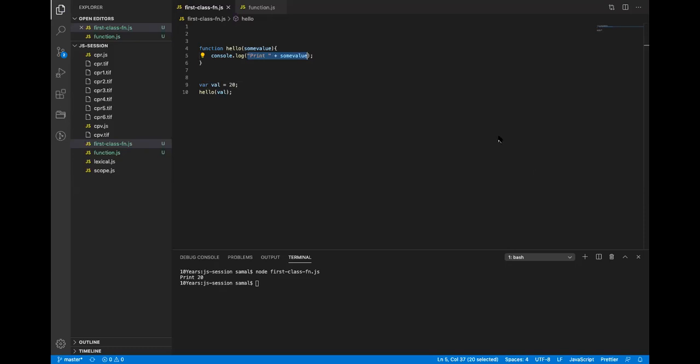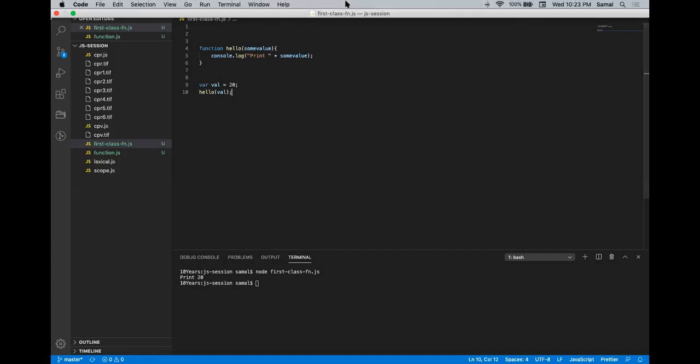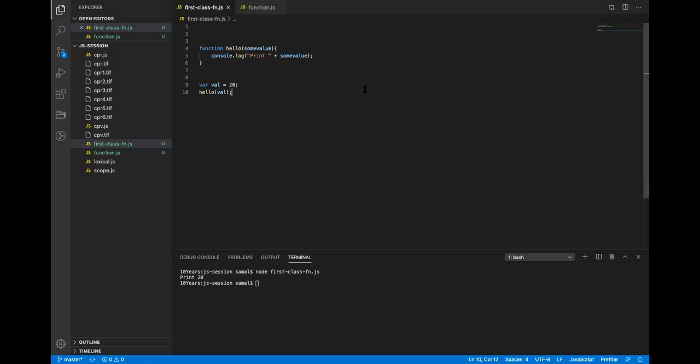Do you see something which I covered last week? There is a plus, concatenate. In console.log I've directly passed this value, so it concatenated print plus some value, because print is a string, and the value also converts into a string. So this is one way I printed.